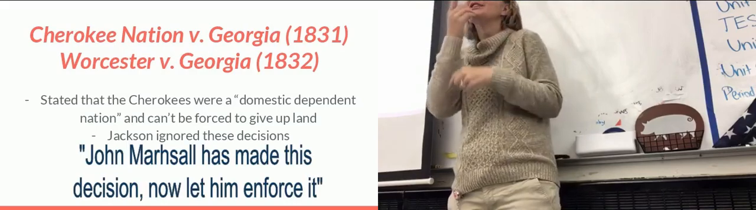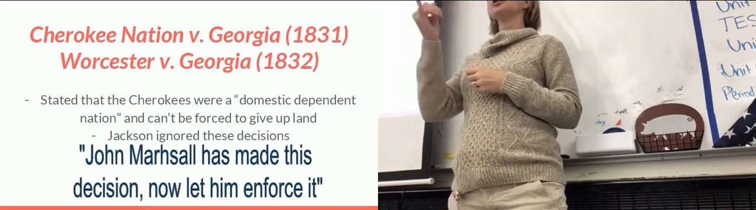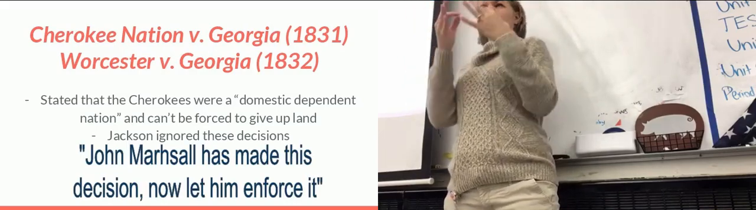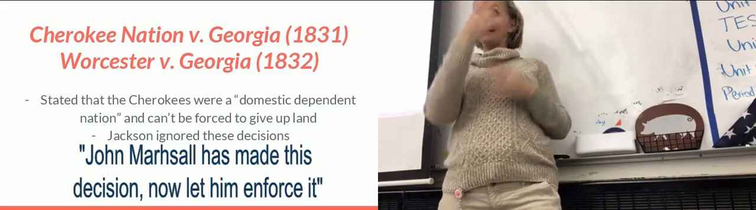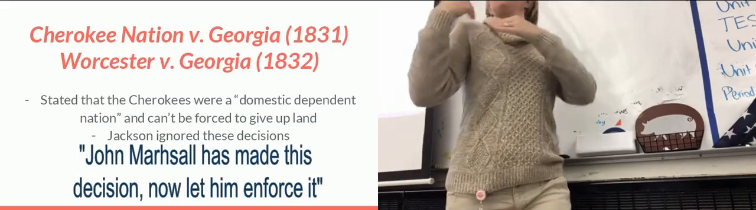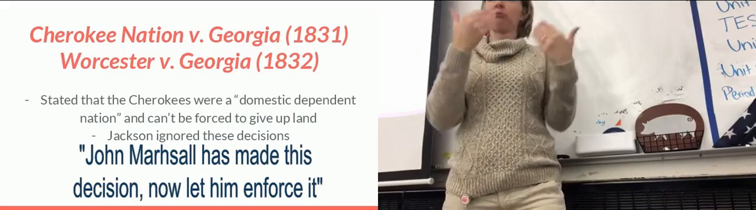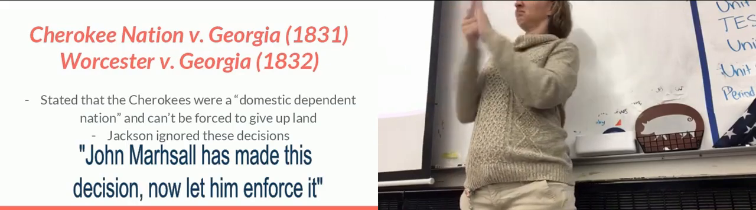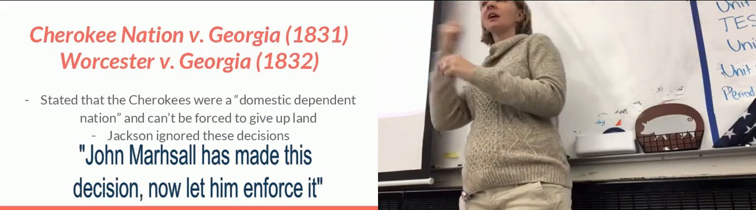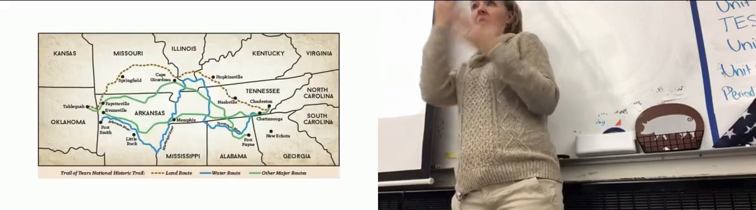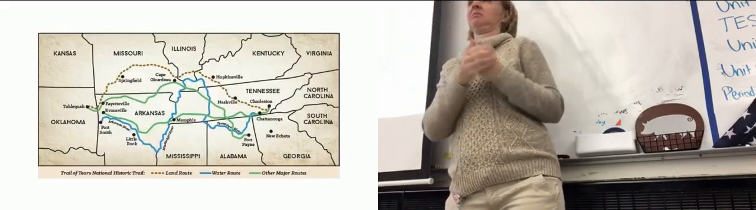He said, John Marshall, who's going to be the Supreme Court Justice, has made this decision. Now let him enforce it. Basically, you've made this decision, now actually show me you can enforce it. Supreme Court says he breaks the law. Andrew Jackson's going to go and break the law and do it anyways. He doesn't care what the U.S. Supreme Court says. And this begins what is known as the Trail of Tears.